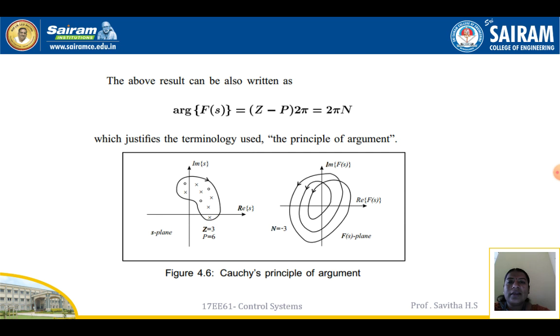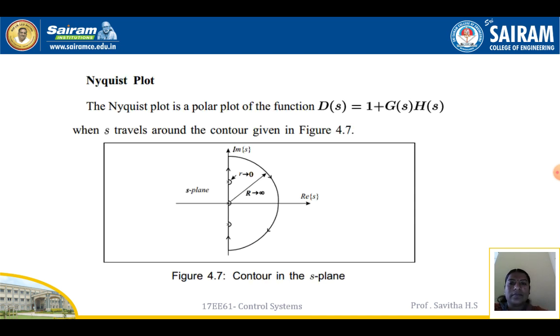The above result can be written as arg F(s) = (Z - P) times 2π, so 2πN, which justifies the terminology used, the principle of argument. So Cauchy's principle of argument you can see in the figure: when Z = 3 and P = 6, N is equal to -3.